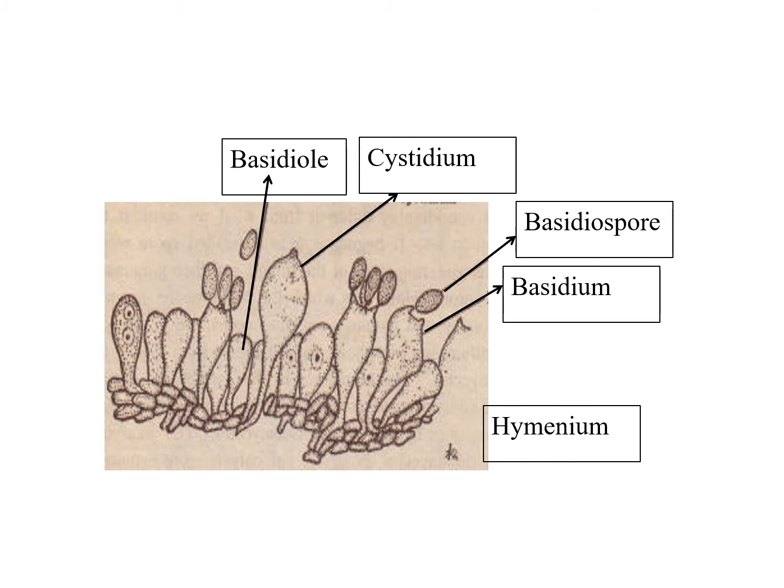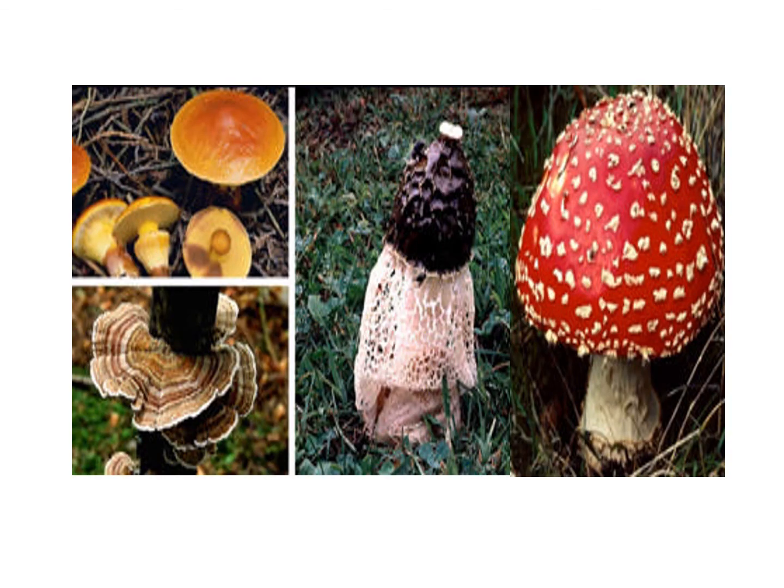In a hymenial layer, here is the arrangement of basidia. This is the basidiole, that means a basidium without basidiospores, and this is the cystidium, which looks larger in size compared to other structures, and it has taxonomic importance. And this is the basidiospore, and here this is the basidium, and this is the hymenial layer. Here we can see these are the basidiocarps, that is fungus flowers or fruiting bodies produced in different fungi.